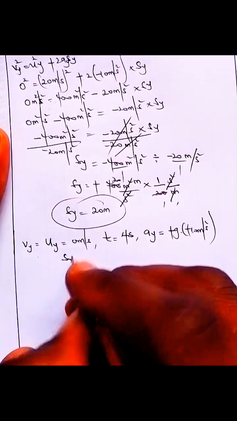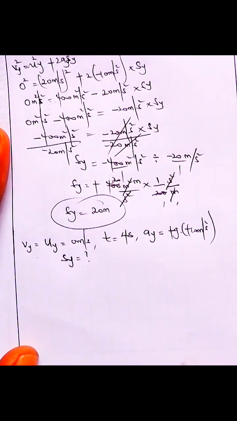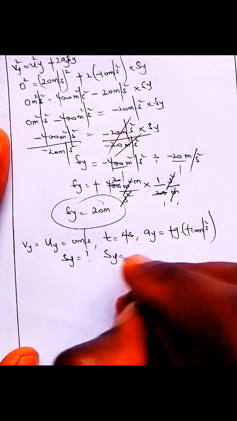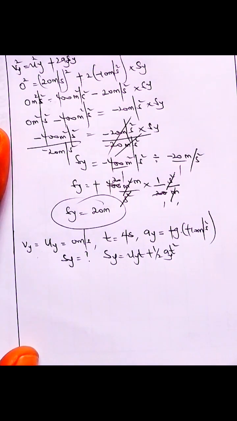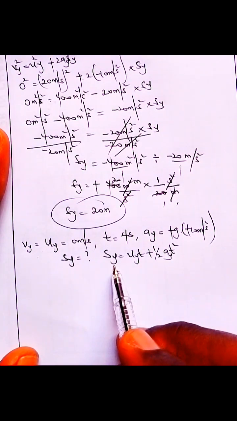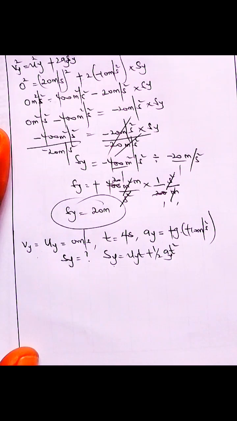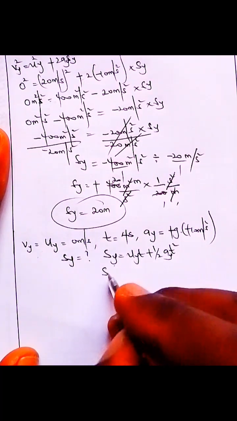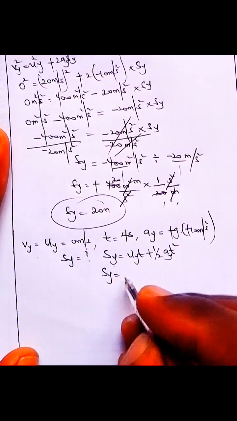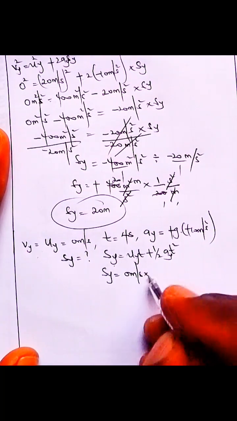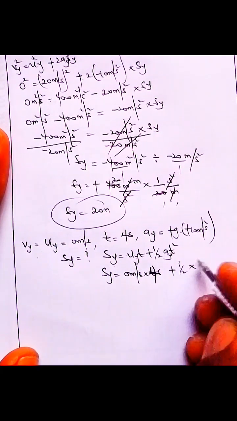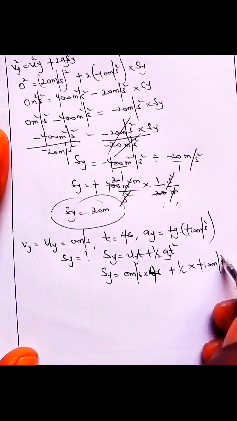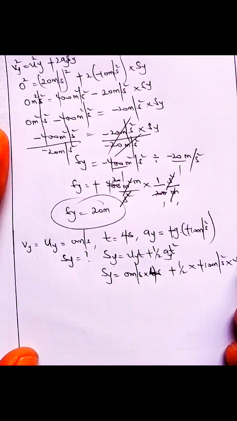We're going to look for the total distance. So what's going to be the total distance? The best formula we can use here is S along y-axis equal to UT plus half AT squared. That's what we're going to use. So the total distance is what we are looking for now, from that max height down to where it dropped to the ground level. Initial speed is 0 meter per second times time, which is 4 seconds, plus 1/2 times gravity, plus 10 meter per second squared, times time, which is 4 seconds raised to power 2.